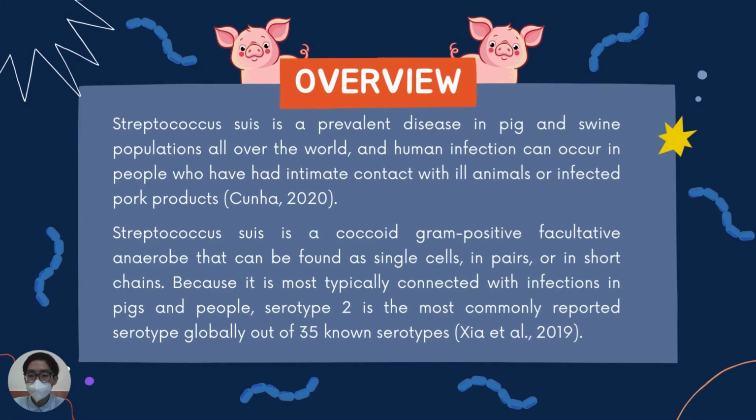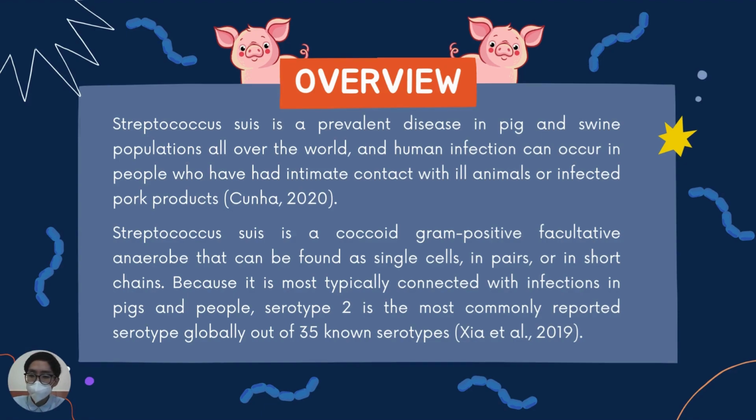Thank you for the opportunity. My name is Refferty, and the last three digits of my student ID are 003. Today I'm going to talk about the overview of Streptococcus suis. Basically, Streptococcus suis is a prevalent disease in pig and swine populations all over the world, and human infection can occur in people who have had intimate contact with ill animals or infected pork products. Streptococcus suis may cause a variety of infections in humans, including meningitis, septicemia, pneumonia, endocarditis, and arthritis.